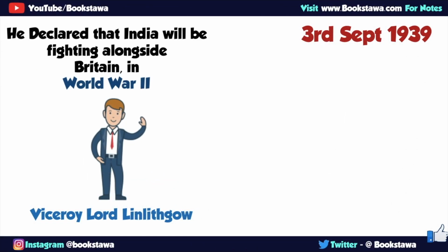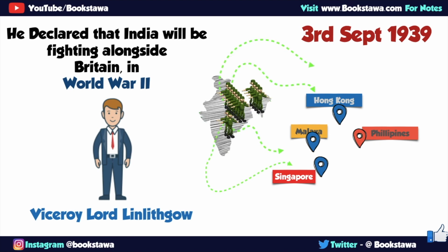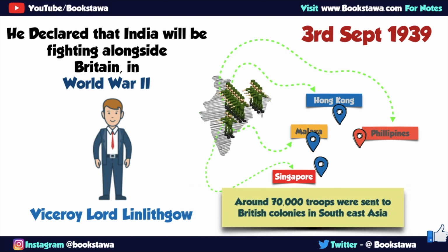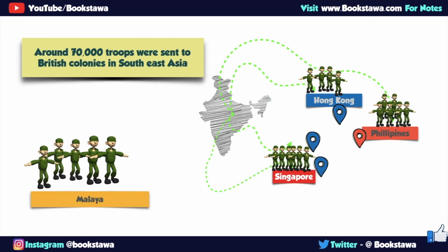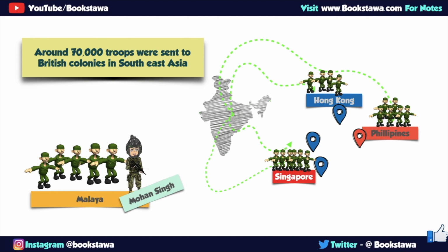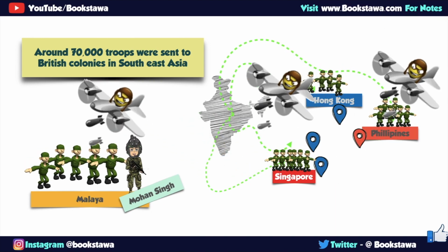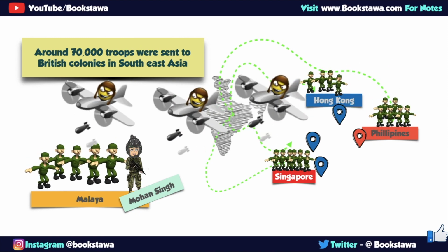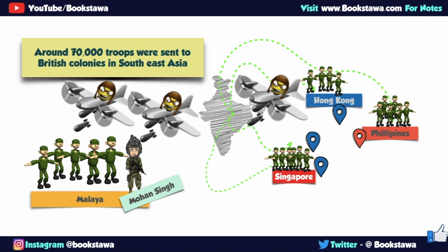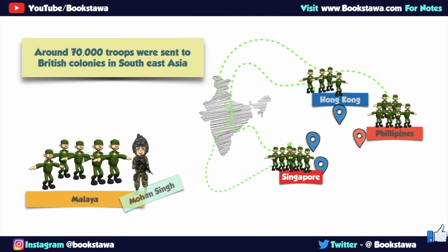In the very beginning of part 1 video, I mentioned that as soon as the World War II started, Lord Linlithgow sent around 70,000 Indian troops to British Southeast Asian colonies. He sent these troops here to protect these colonies from the Japanese attack. Mohan Singh was the head of troops sent to Malaya. Japanese forces came with a vengeance. They attacked and occupied all the Southeast Asian British colonies and captured a lot of British Indian soldiers and made them prisoners of war.